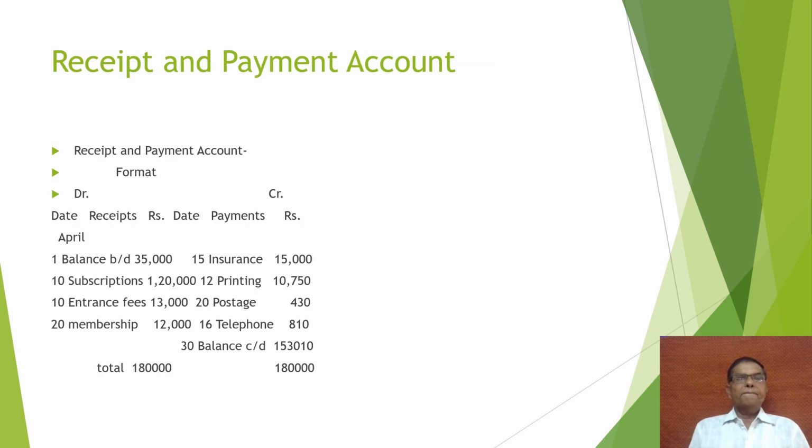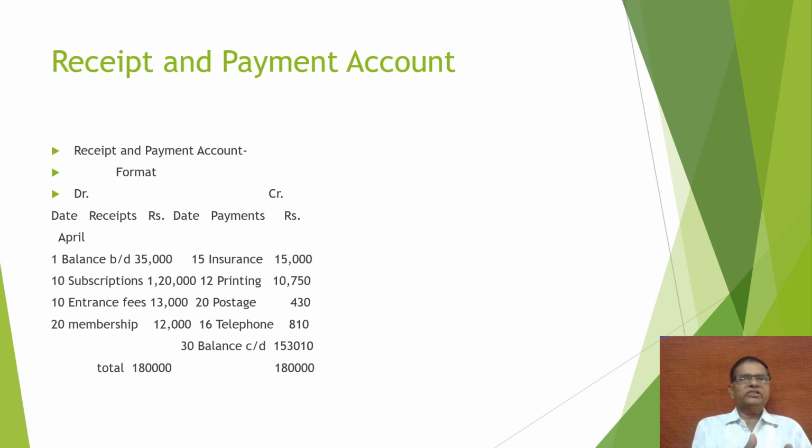Here a small example is given of how we prepare this receipts and payment account. Here debit and credit are there: date, receipts, rupees, date, payment, rupees. On April 1st, receipts are opening balance of cash, subscription, entrance fee, and membership fee.